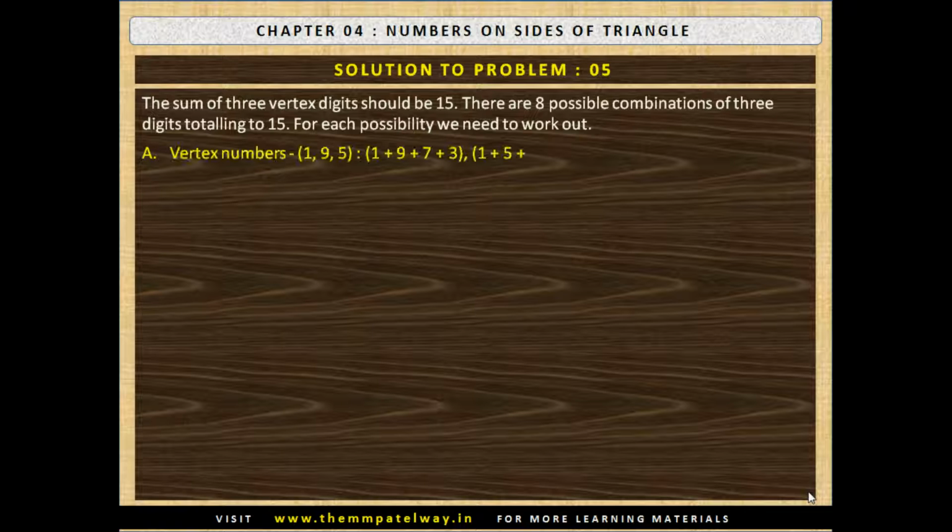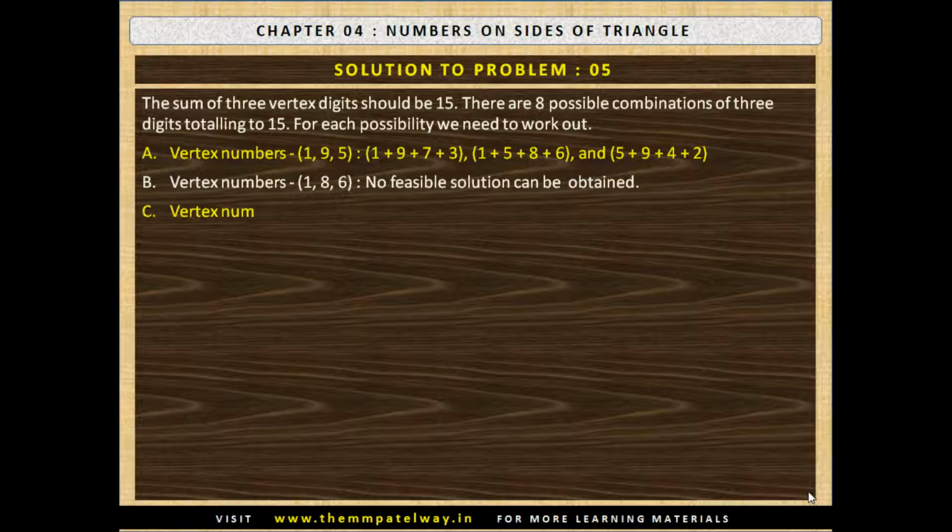A. With vertex numbers 1, 9 and 5, the possible combinations are 1 plus 9 plus 7 plus 3, 1 plus 5 plus 8 plus 6 and 5 plus 9 plus 4 plus 2. B. Vertex number 1, 8 and 6. No feasible solution can be obtained with this combination. C. Vertex numbers 2, 9 and 4. Again, no feasible solution can be obtained.